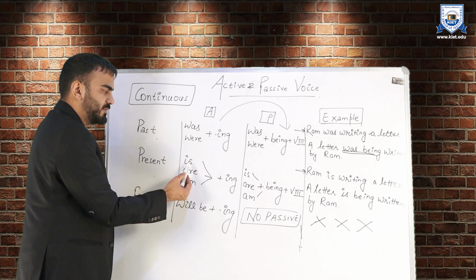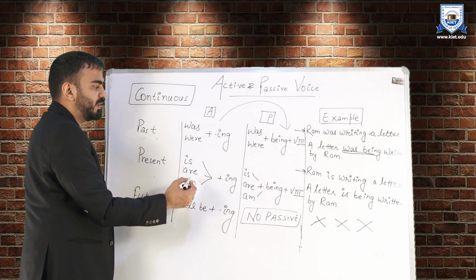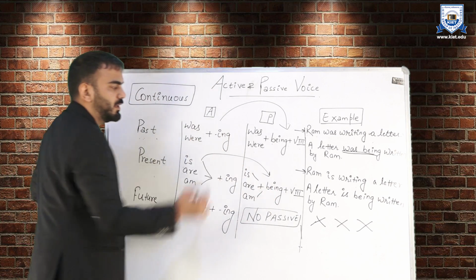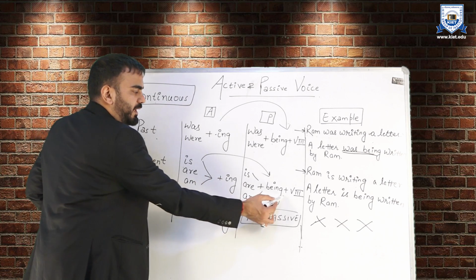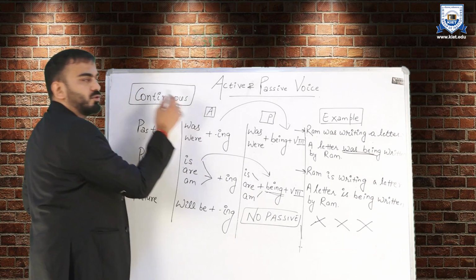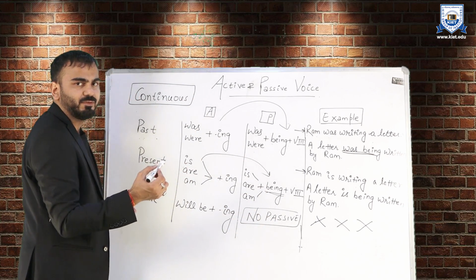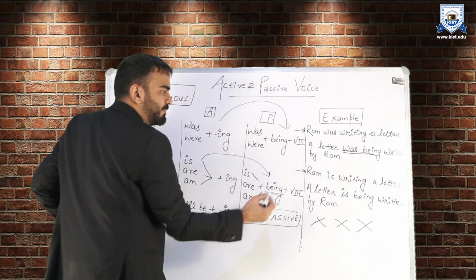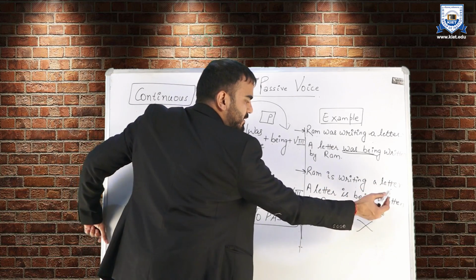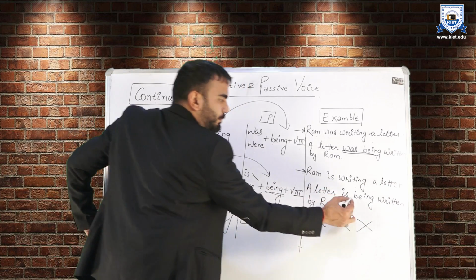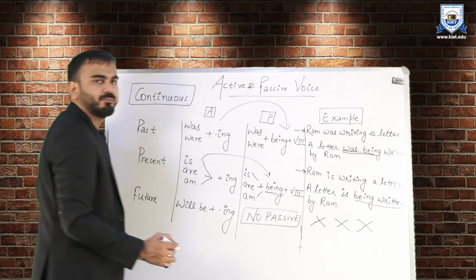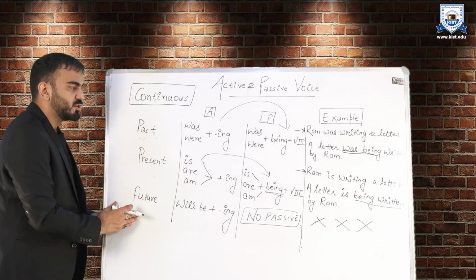Present continuous in active, you have seen is, are, am plus ing. When it goes to passive, we again use is, are, am and being. So this being is actually for continuous, as I've just told you that continuous needs ing with itself, right? Let us take an example. Ram is writing a letter. So again, a letter is being written by Ram.